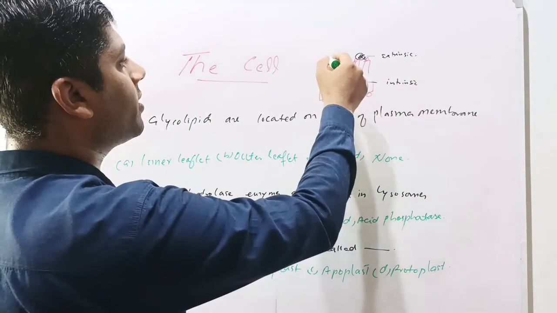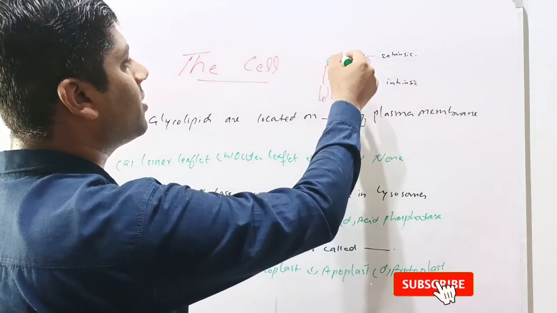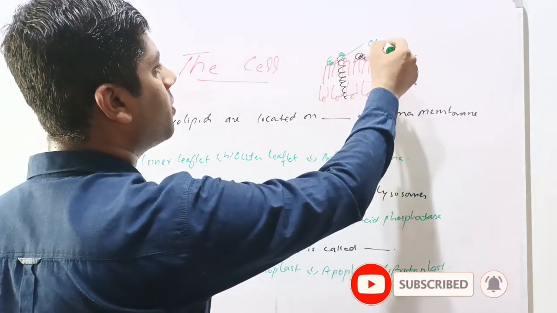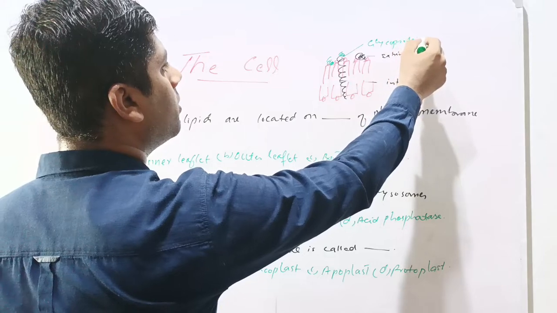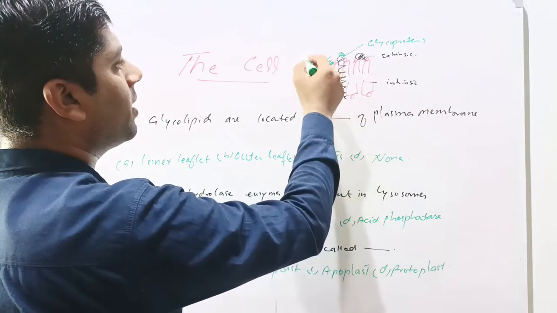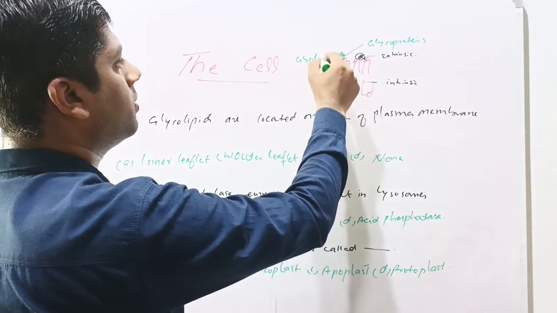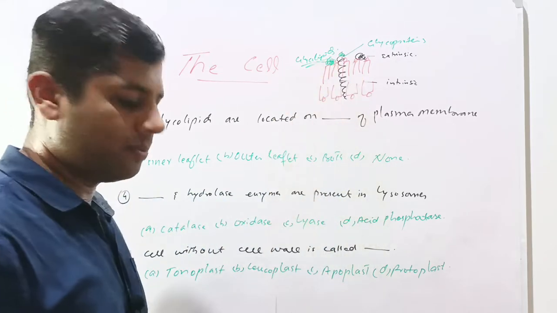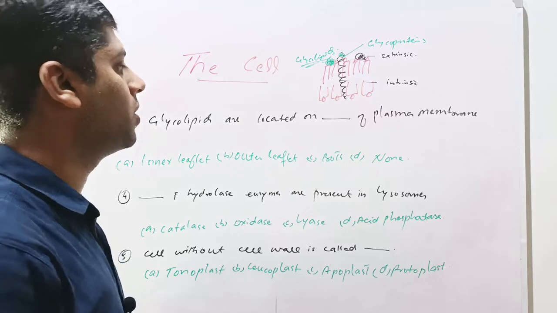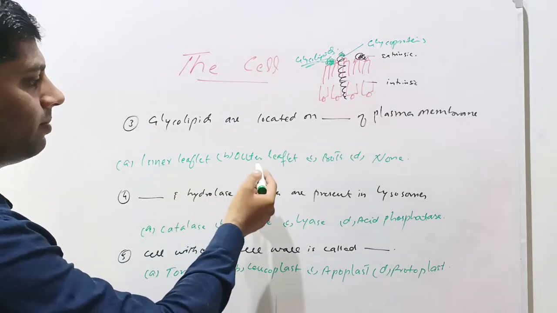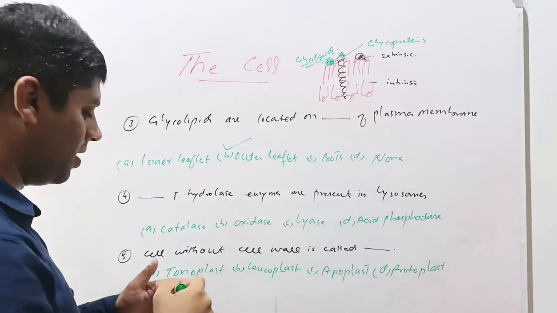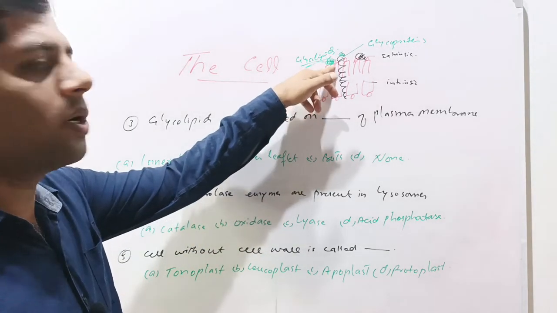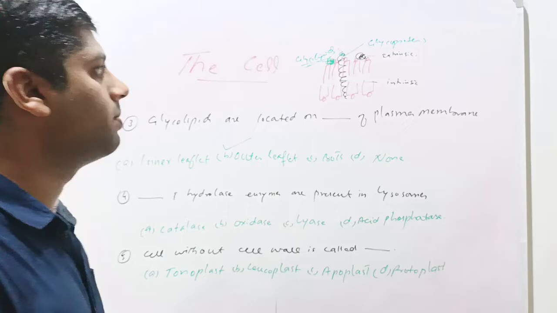And then the carbohydrates are attached on both the lipid bilayer as well as the proteins. So the carbohydrates which are attached to the protein are called glycoproteins, and the carbohydrates which are attached to the lipid bilayer are called glycolipids. So these glycolipids are attached to the outer surface of the plasma membrane. So option A is inner leaflet and option B is outer leaflet. So option B is correct, that these glycolipids, or the carbohydrates attached to lipids, are present on the outer surface of the phospholipid bilayer or plasma membrane.